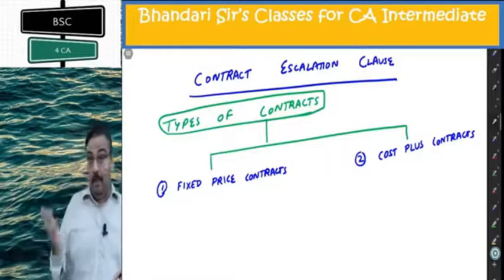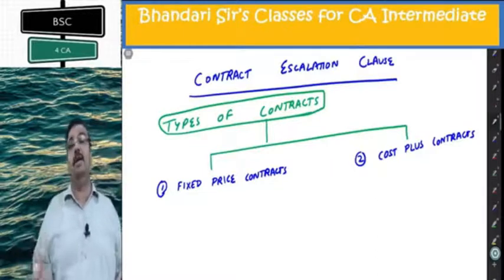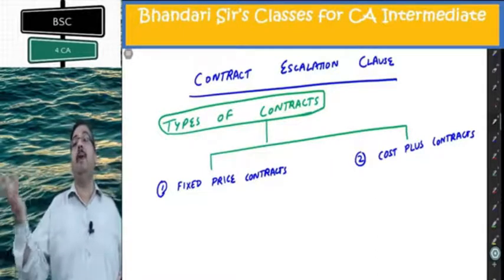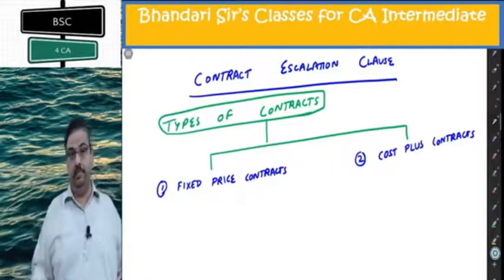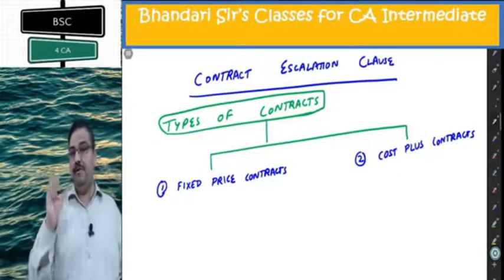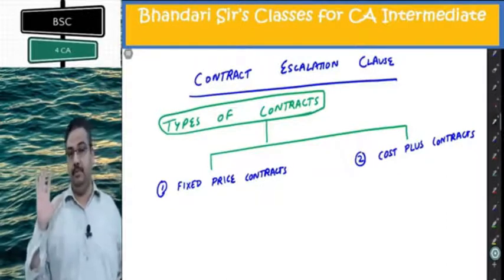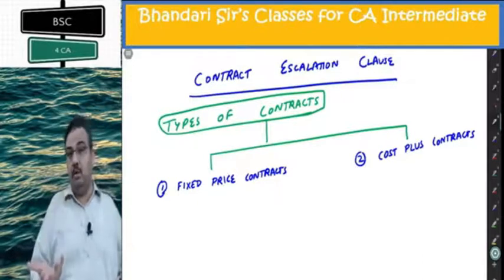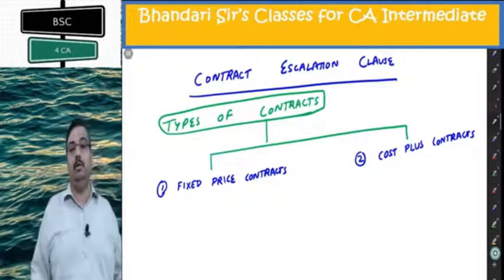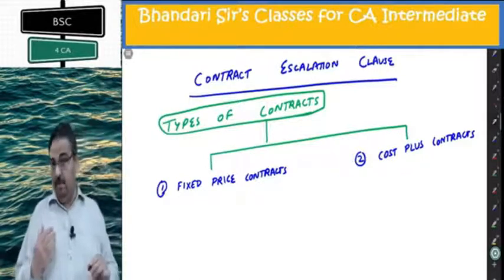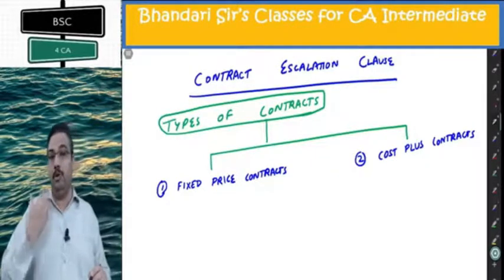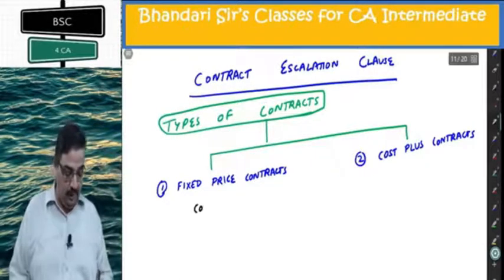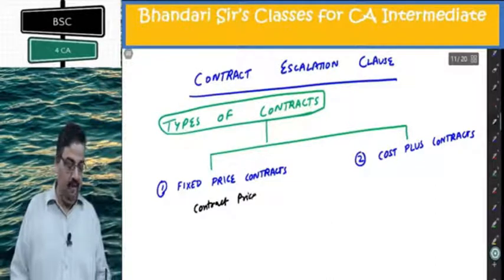Let us say I am going to make a building within 7 years and they have promised me they will pay me rupees 100 crore. The amount is fixed, the consideration is fixed. Due to this 100 crore being a fixed amount, it is called a fixed price contract. So in my example, I am the contractor. In my books, you are doing everything. So the contract price has been defined at rupees 100 crore.